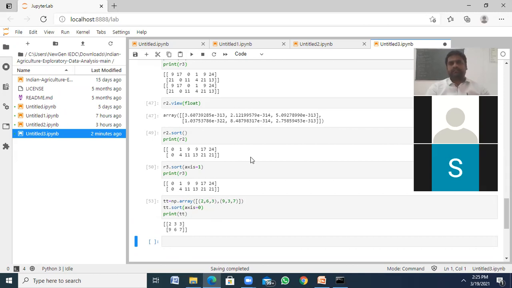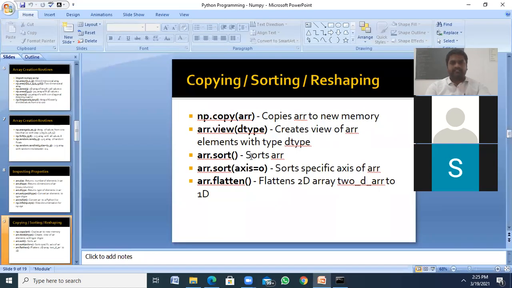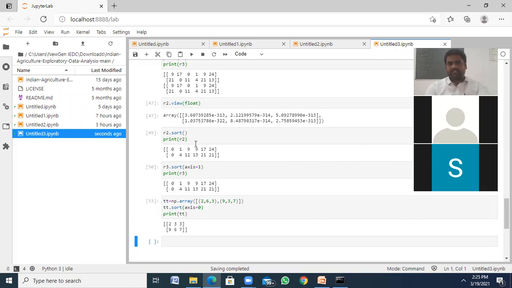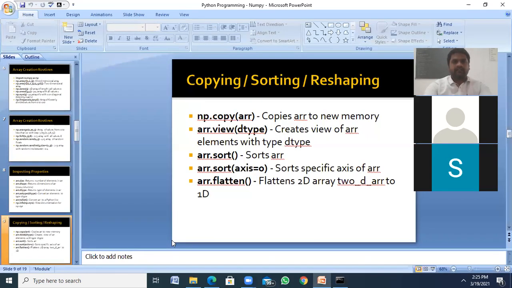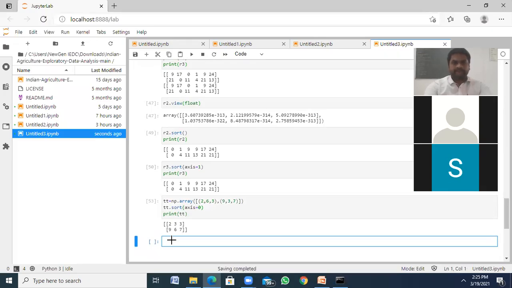Okay, right. Next, flatten. So I want to flatten this R2. How can I? Let's say like R3, right? R3 dot flatten.